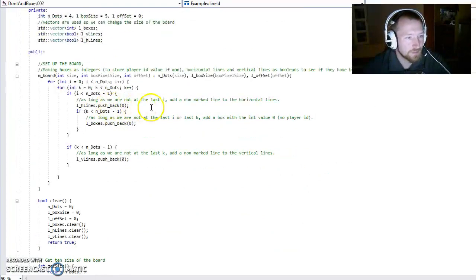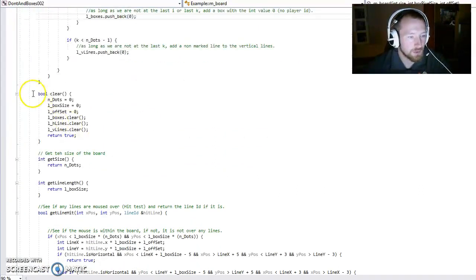Talked about the vectors. Then we have the board itself. We need to be able to set the board up, and we simply do this by going through the dots horizontally and vertically. If we are not at the very edge of the dots, we will add a horizontal line. In the same way, if we are not at the very bottom, we will add a vertical line. Now, if we are not at the very horizontal end and not at the very bottom at the same time, we will also add a box.